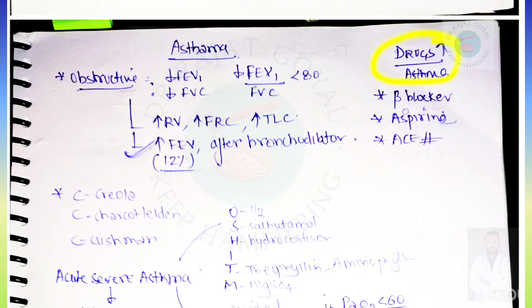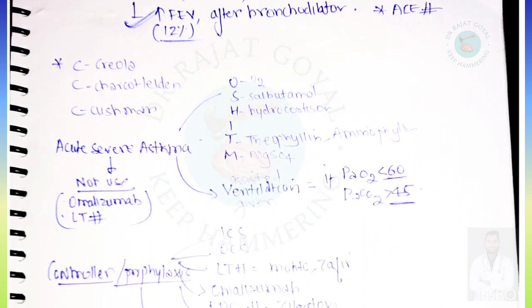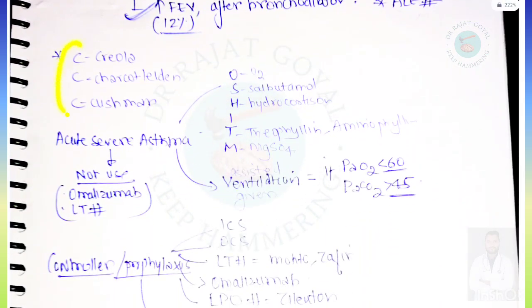Drugs which increase asthma are beta blockers, aspirin and ACE inhibitors. So this was asked in the previous year: which drug increases asthma: beta blocker, aspirin and ACE inhibitors. In pathology, there are three findings: Creola bodies, Charcot-Leyden crystals and Curschmann spirals. So CCC: Creola bodies, Charcot-Leyden crystals and Curschmann spirals.